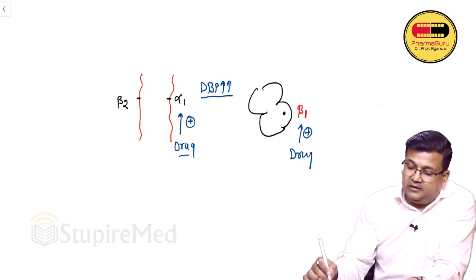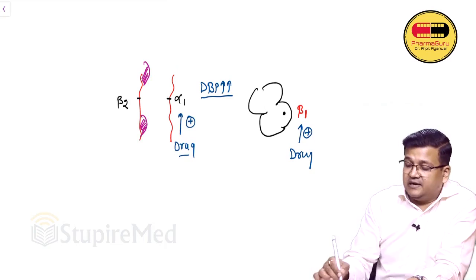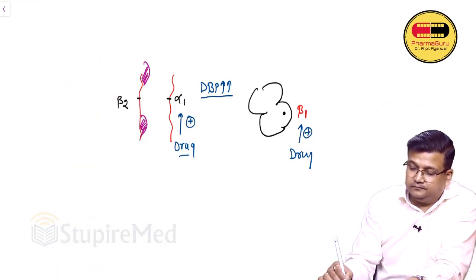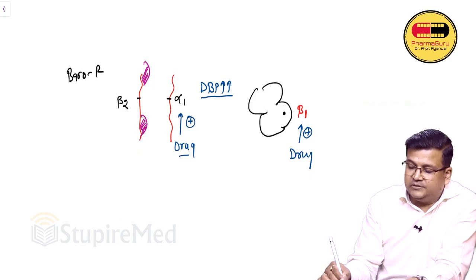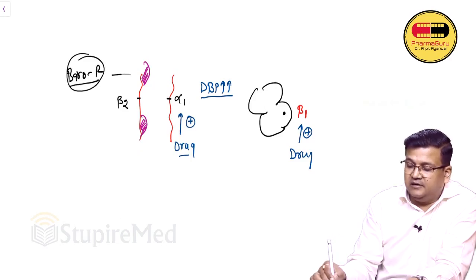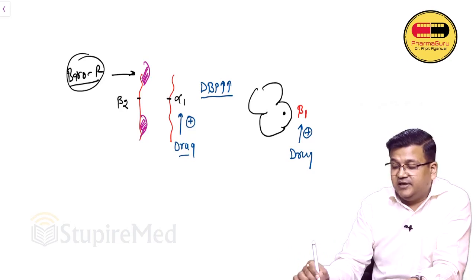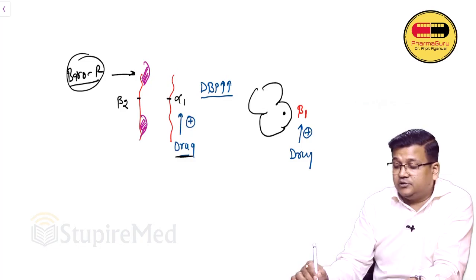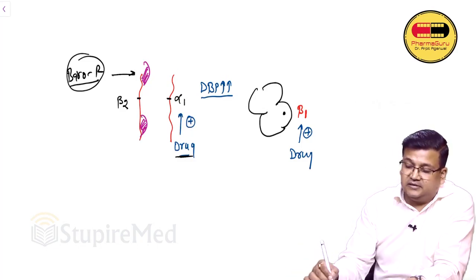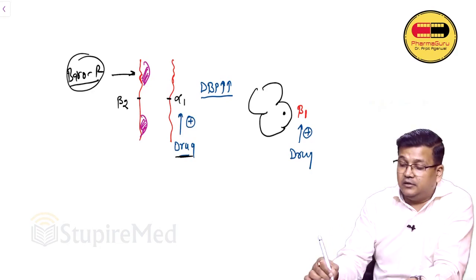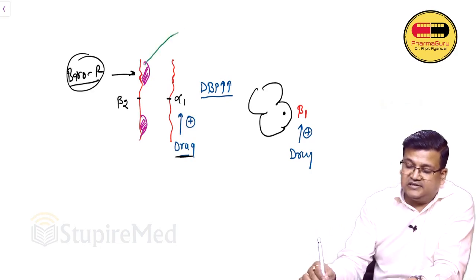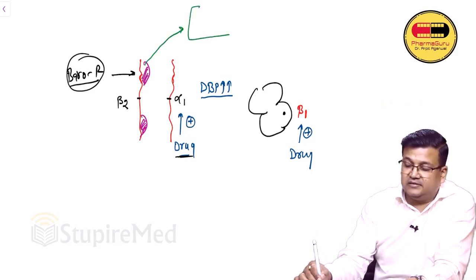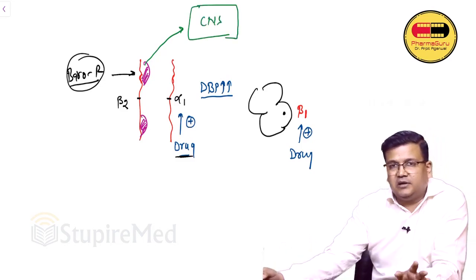Now comes the role of a receptor that we call baroreceptor. So these are baroreceptors. Baro means pressure. They are present on the blood vessel and they sense changes in diastolic BP. So whenever any drug stimulates alpha 1, diastolic BP goes up. Baroreceptors sense that pressure in the blood vessel has increased. Now these baroreceptors will send a signal to the CNS, to your brain, that diastolic BP has increased. Do something about it.